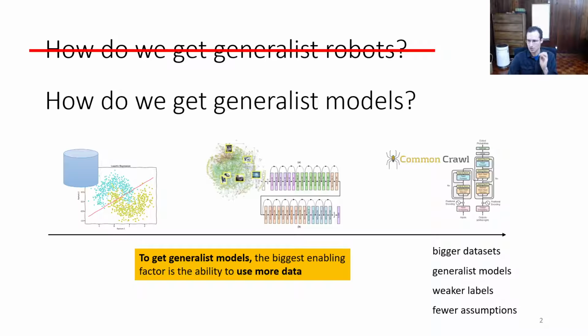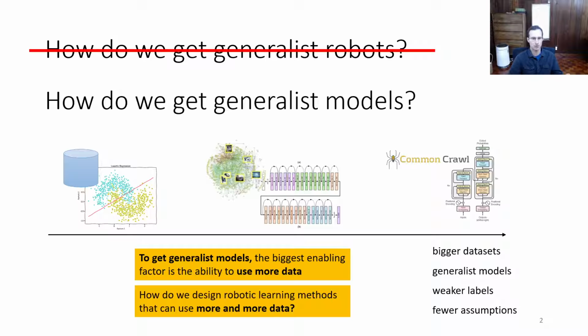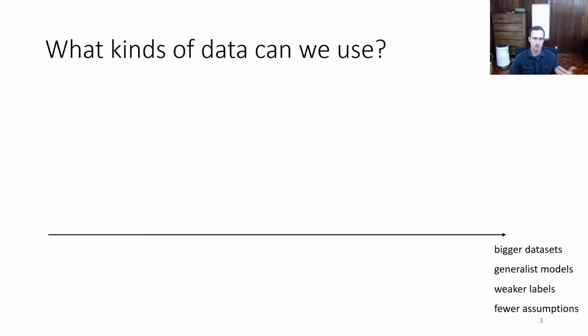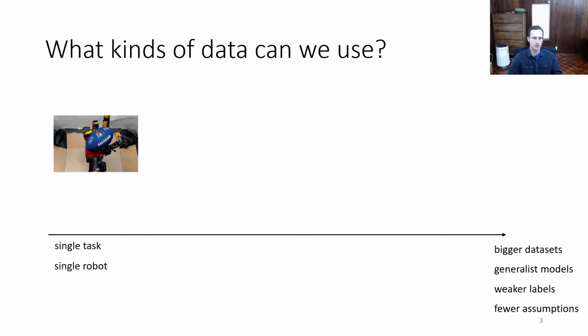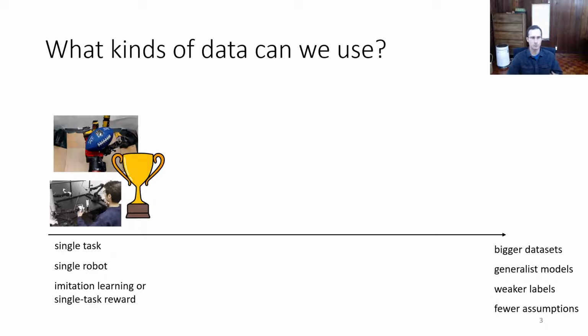But that's about more than just collecting lots of data. It's also about building algorithms that can effectively utilize it. So how do we design robotic learning methods that can also use more and more data? And we can think of a similar kind of continuum for robotics, where maybe on the left side we have single task, single robot methods that acquire a single behavior, either from a hand-designed reward function or from a task-specific set of demonstrations.